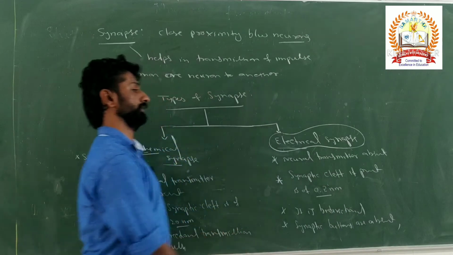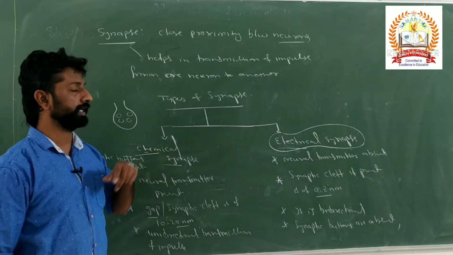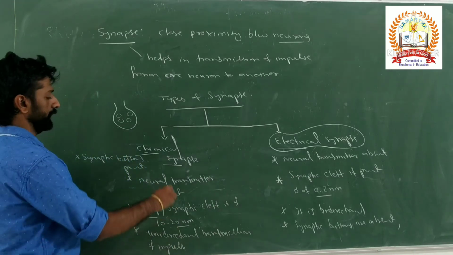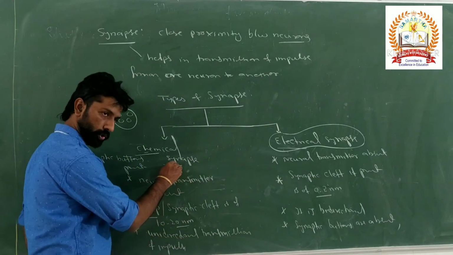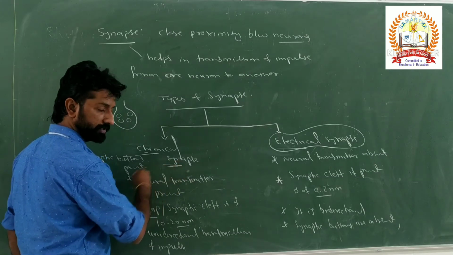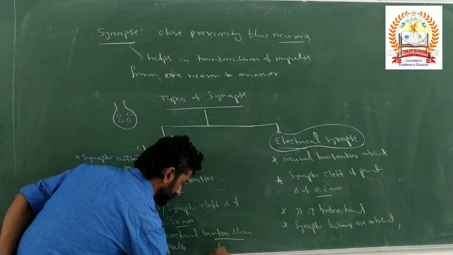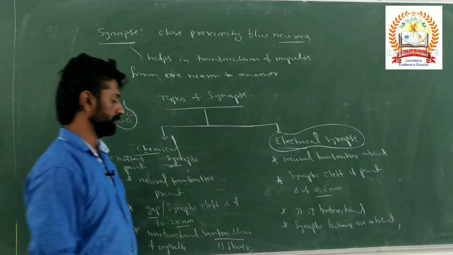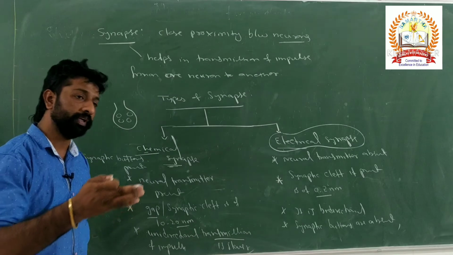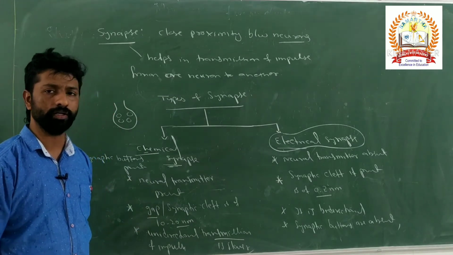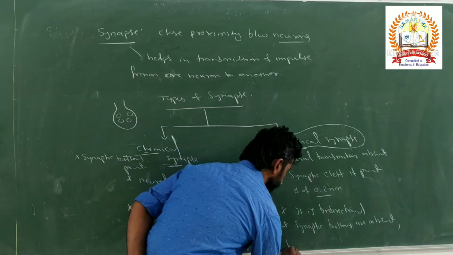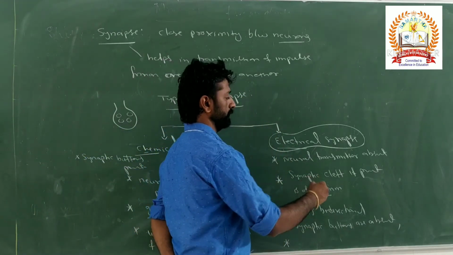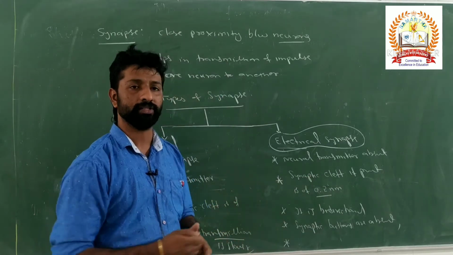And the major difference between the chemical synapse and the electrical synapse is the speed of transmission of the impulse. So here the transmission is slower in case of chemical synapse. Why? Because it involves the mediating substances. What are those? Neural transmitters. But here no need of any mediators for the transmission of impulse. So the transmission of the impulse is the same as that of the axon, through the axon membrane.